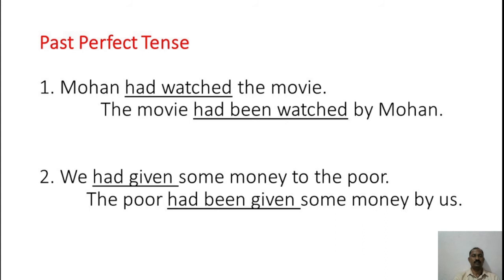So, next example, we had given some money to the poor. We turn it into passive voice. The poor had been given some money by us. So, if you observe the underlined words, given is already in past participle form, so we have to keep it as it is, and then instead of had, we have written had been. According to the tense, we have to change it into passive voice.